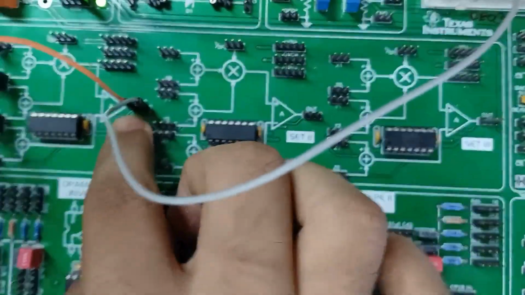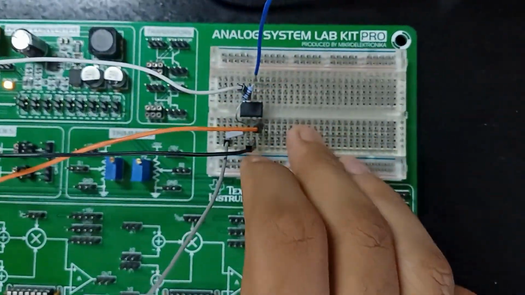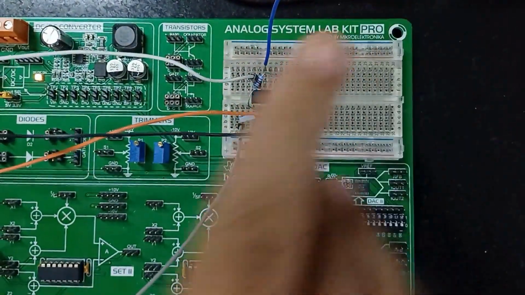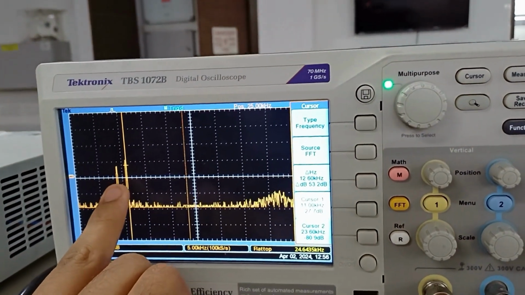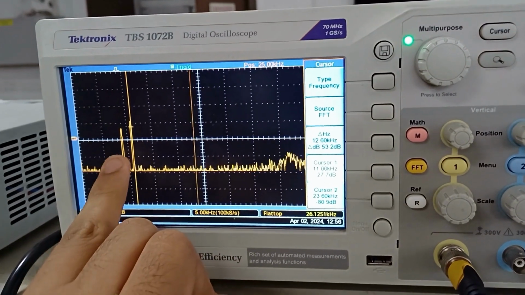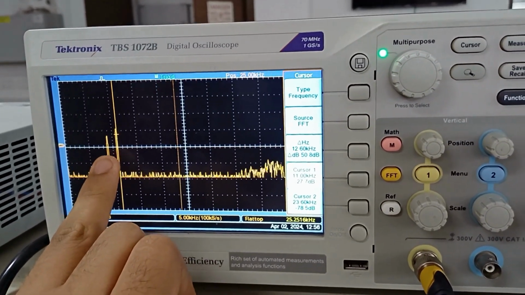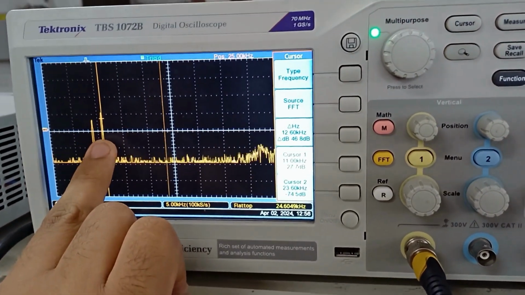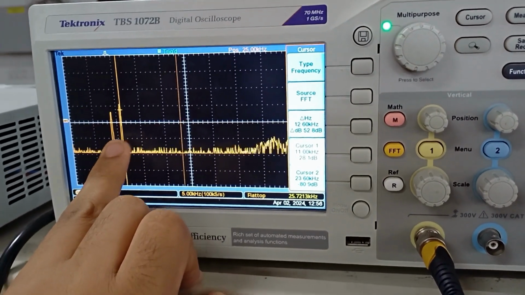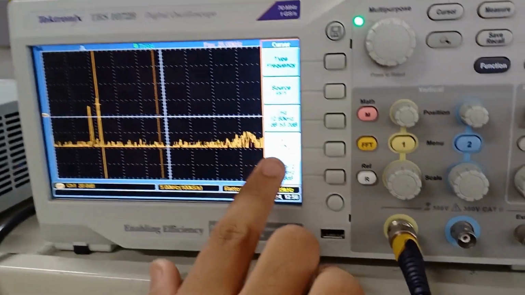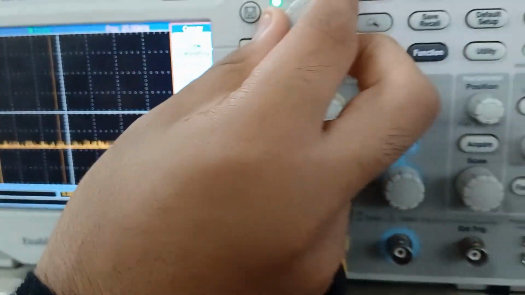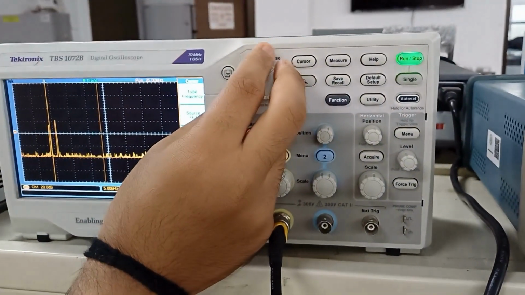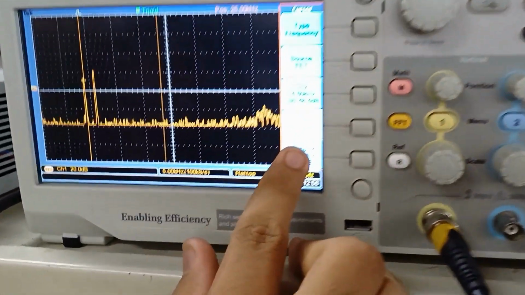We have taken the input from the multiplier signal and we have given appropriate plus minus VCC, and now we are checking the output over here. As you can see in the FFT, there is a major difference between the two frequencies' gain, as we can easily differentiate the 11 kilohertz frequency and the 9 kilohertz frequency, as the 11 kilohertz frequency has a gain of minus 27 dB, whereas the 9 kilohertz frequency has a gain of around minus 32 dB.